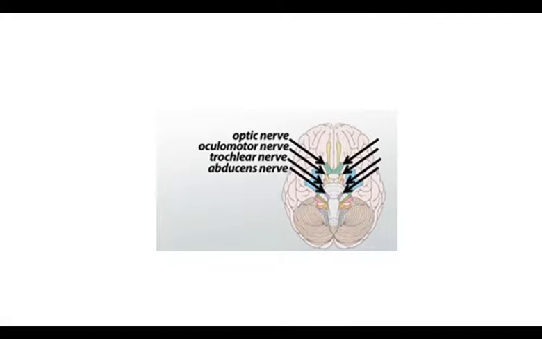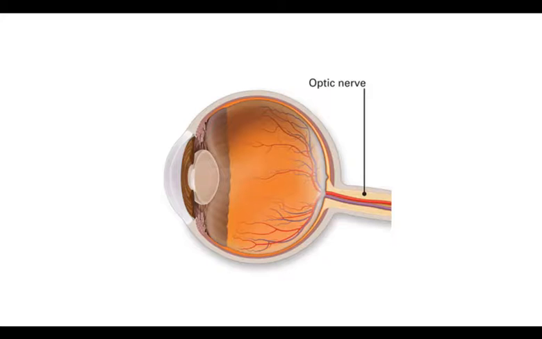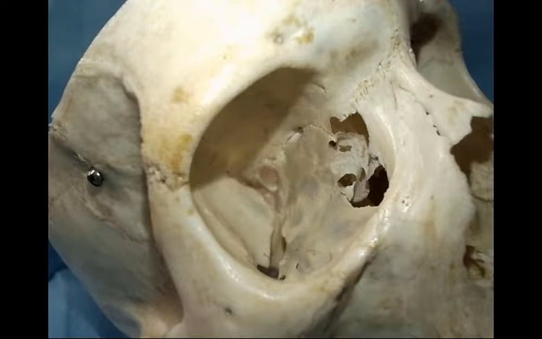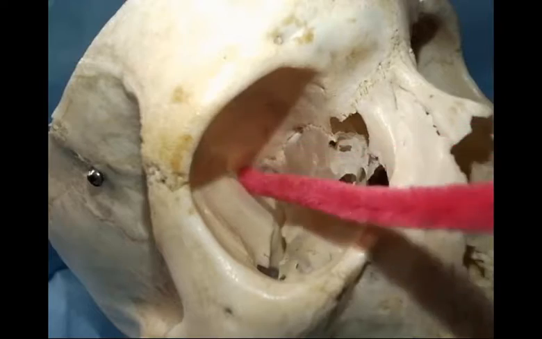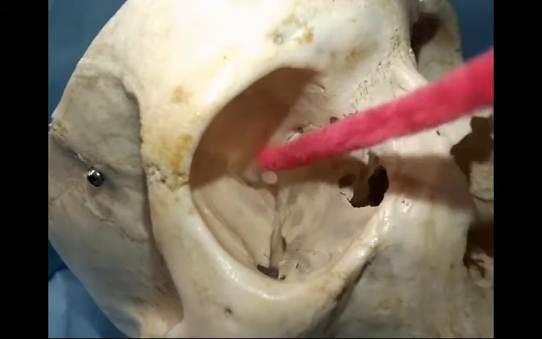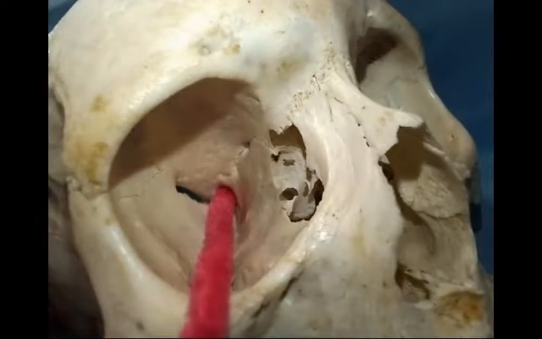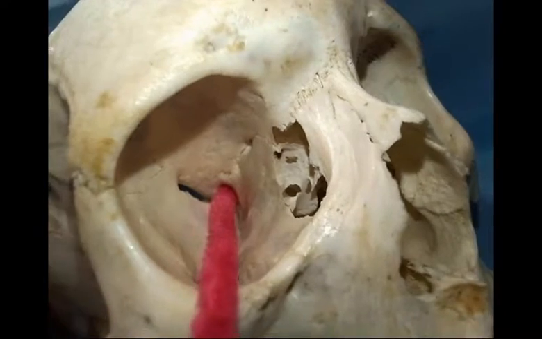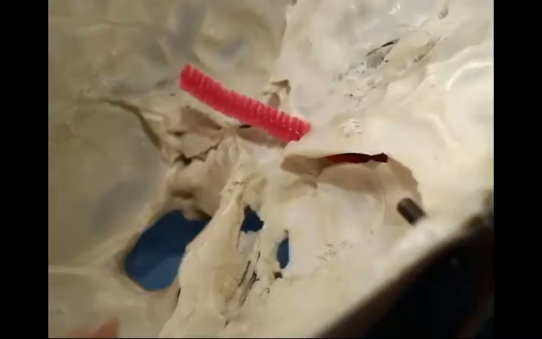Cranial nerves 2, 3, 4, and 6 can be grouped by their functions relating to the eye. The second cranial nerve, the optic nerve, originates from the axons of the retinal ganglion cells of the eye. The optic nerve travels through the optic canal, seen here at the apex of the orbit. Upon traversing the optic canal, the optic nerve ends up in the middle cranial fossa.